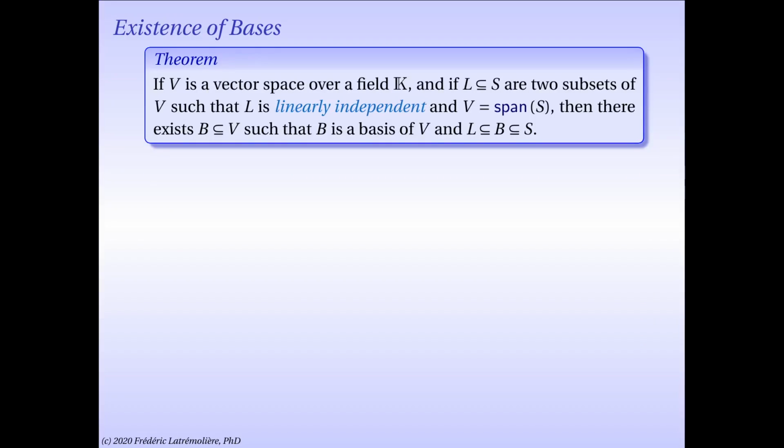So here's the main theorem of this lecture. It states informally that every vector space has a basis under the assumption of the axiom of choice. Specifically, if V is a vector space over a field K, and if L and S are two subsets of V with L linearly independent and S spanning the whole space V, and if L is a subset of S, then there exists a basis for V, which contains L and is contained in S.